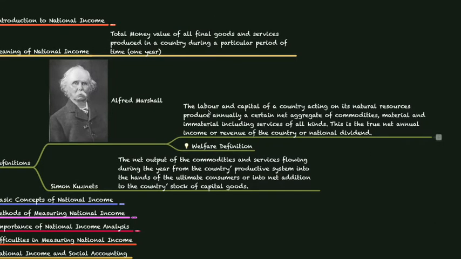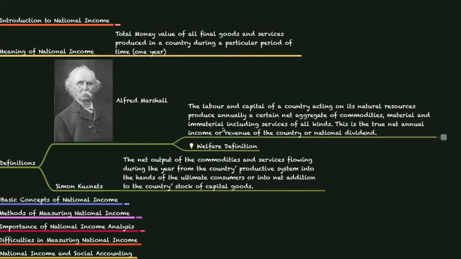Let me explain it once again. The labor and capital of a country. Labor as in human resources, capital as in all the money that we invest in any company or any manufacturing process. When these both come together and act on the natural resources, they produce a net aggregate of commodities, material and immaterial, including services of all kinds.